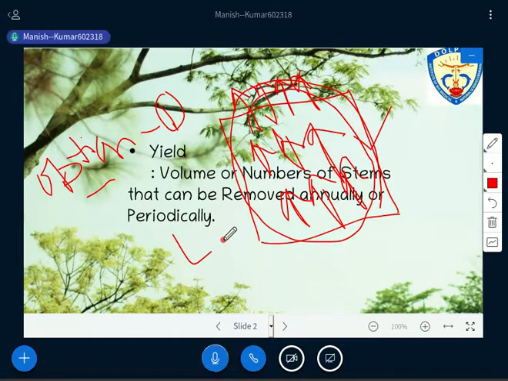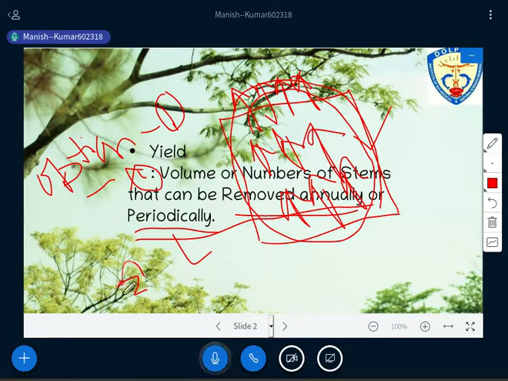Okay, so on the basis of all this discussion, option 1 and option 2, yield has two meanings that I have already told you, but again I am making it a bit simpler. The first is the amount of timber that can be harvested per period or annually. Period here means basically one year, isn't it? So the volume or the number of stones that can be removed annually or periodically. This is the first meaning of yield, right? So what will be the second meaning?